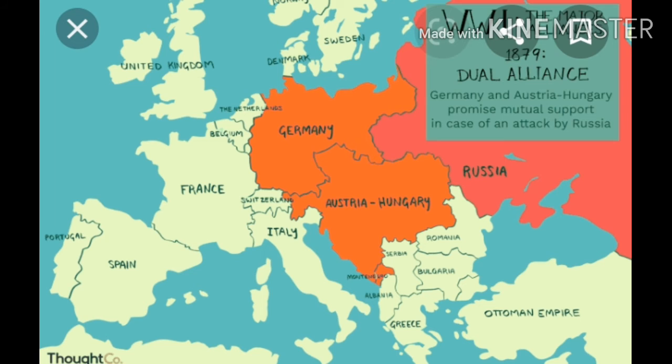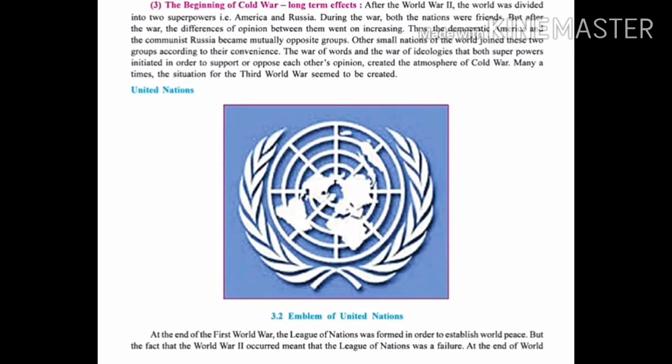Now here they were not fighting with arms and ammunition, but it was Cold War. Their opinions were fighting. Their ideas were fighting. Many times the situation for the Third World War seemed to be created. Sometimes this opposition was so exaggerated that it seemed that now the Third World War would start. Okay, so this was the beginning of Cold War, which was the long-term effect. You can understand there were two main nations, the two superpowers, Russia and America.